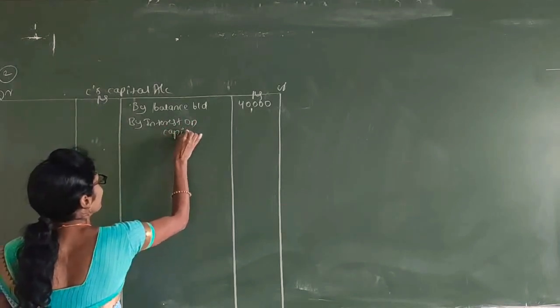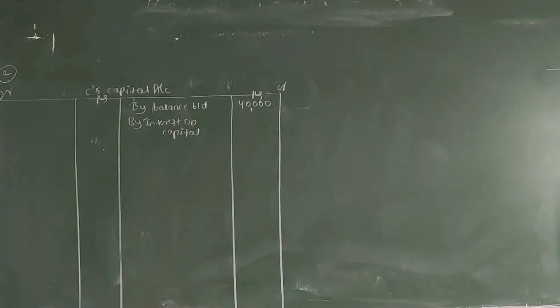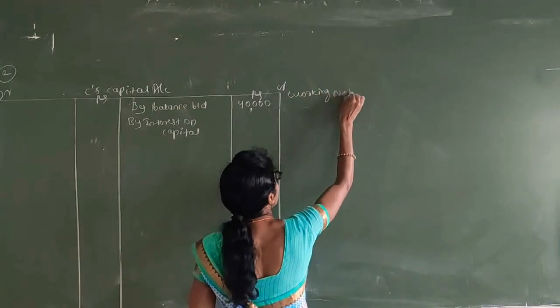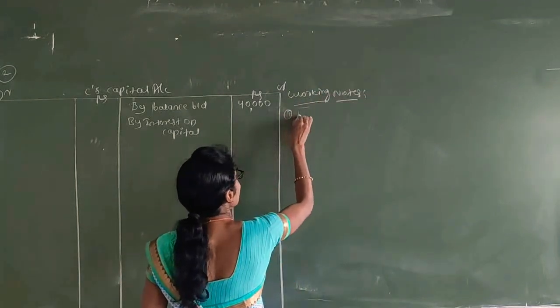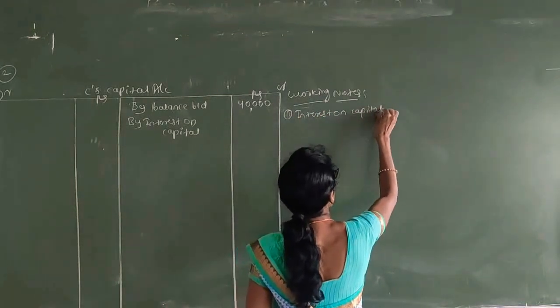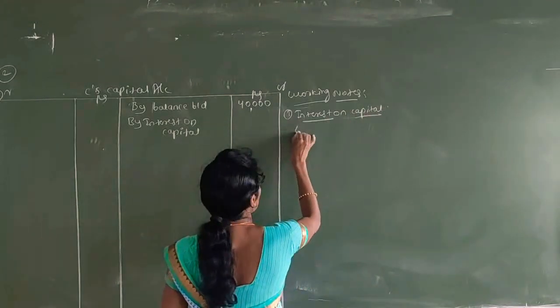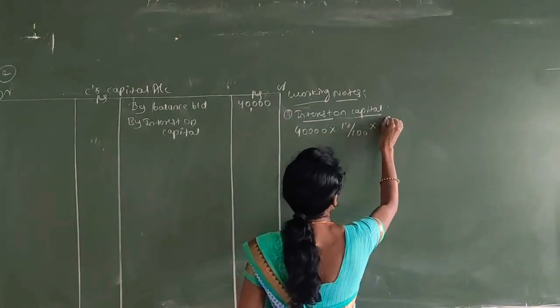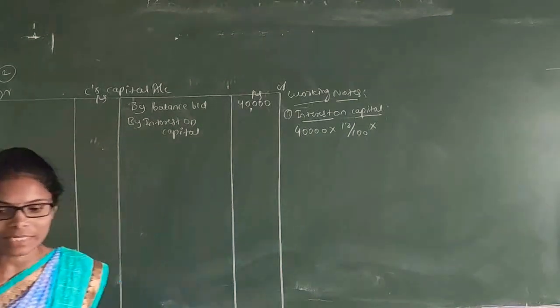After that you take interest on capital. What is the rate of interest? They have given in the adjustment, 12% per annum. For that you show the working note. First one, interest on capital. What is the amount of capital? 40,000 at 12% per annum, up to the date of death. How many months did he stay in the business?